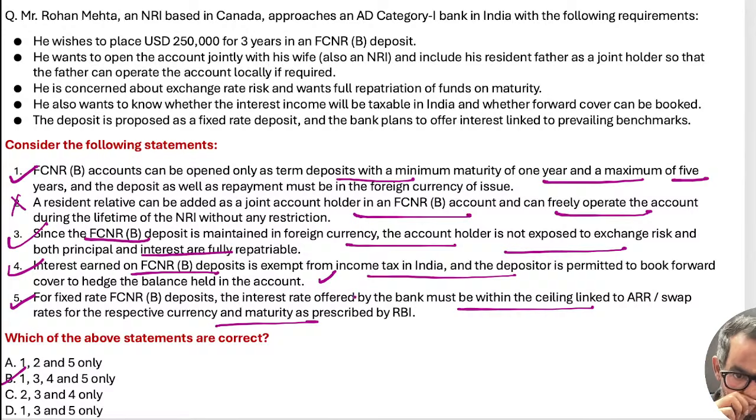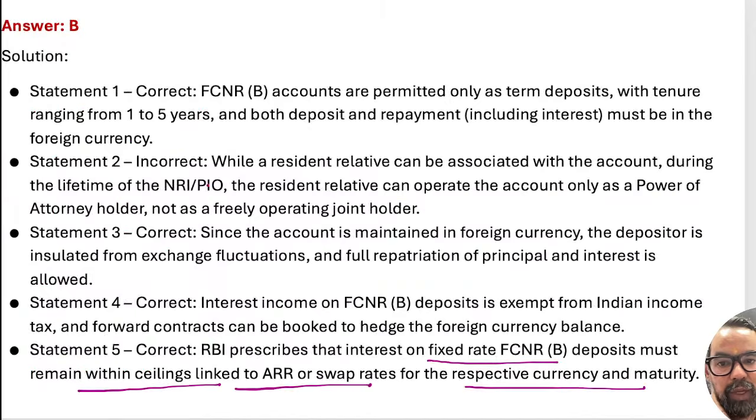Deposit interest rate offered by the bank must be within the ceiling of ARR only. Otherwise, Srikanth sir, escalate this question. I remember this. It is ARR and this is related. Now this statement is correct. So we have to correct this one. It is the ARR rate only when it comes to this particular one. Actually, those are two different statements.